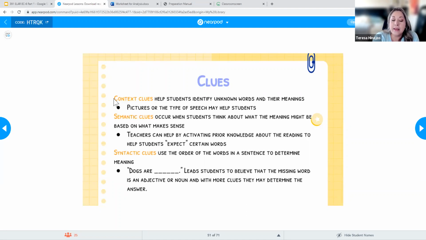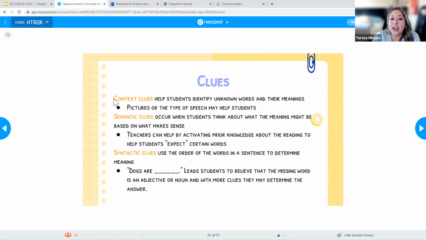Now, some other clues they may encounter are semantic clues. This is basically helping students think about what the meaning might be based on what makes sense in the sentence, right? If they're reading a sentence and a word isn't sounding right, or they don't know what the word is, but based on where it is in the sentence they know it's a noun or a verb, that helps them figure out what to look for.